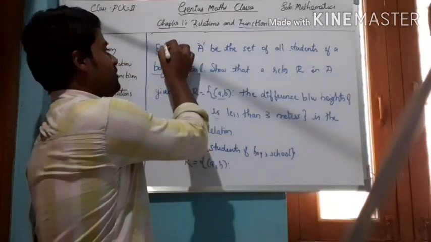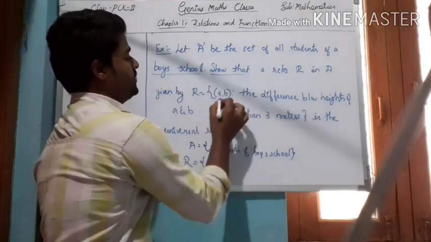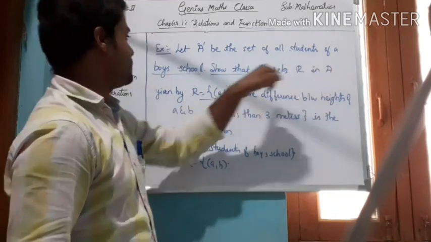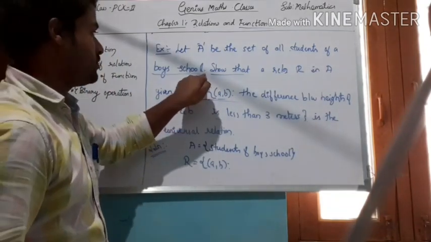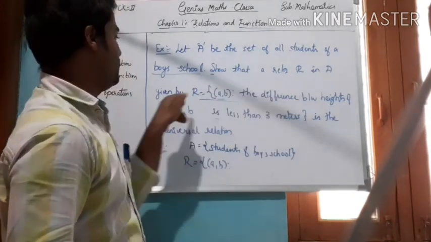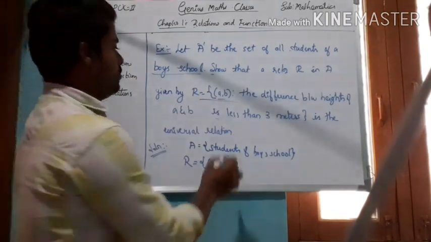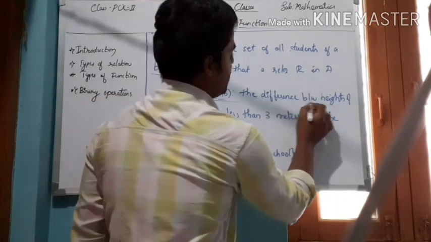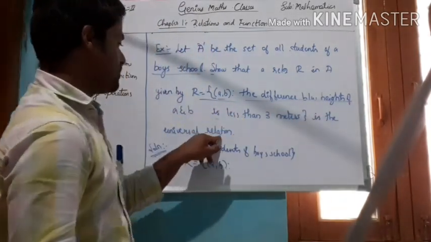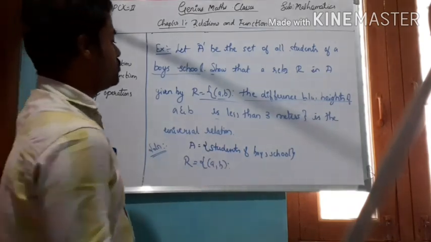Okay, the same example, but this one is different. Let A be the set of all students of a boys' school. This is also the same. Show that the relation R in A given by R equal to the order pair (A, B), such that the difference between heights of A and B is less than 3 meters, is the universal relation.